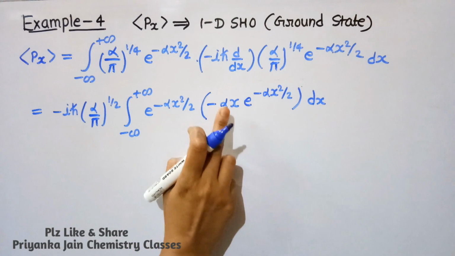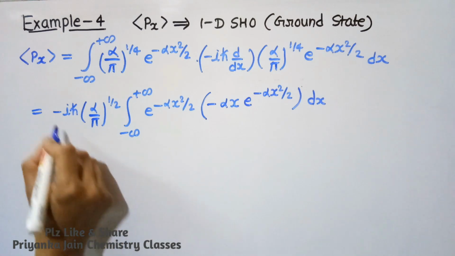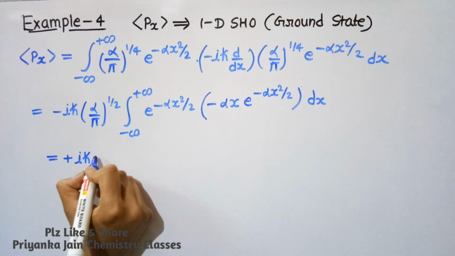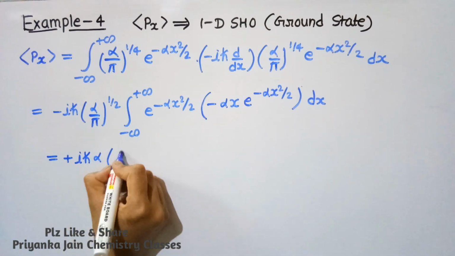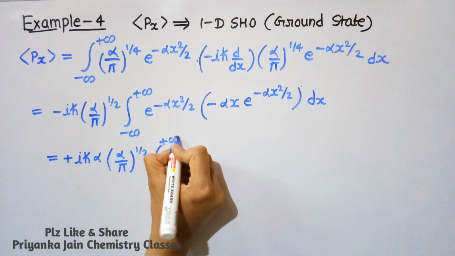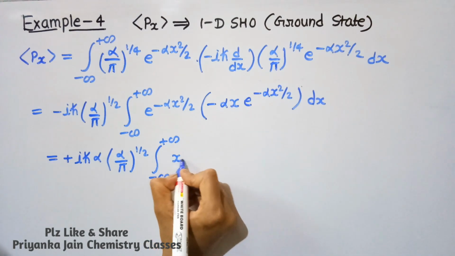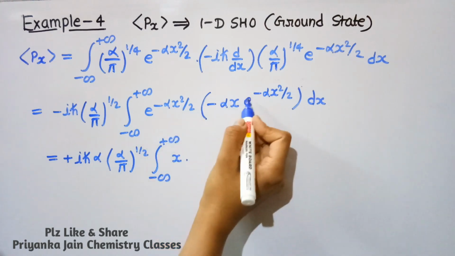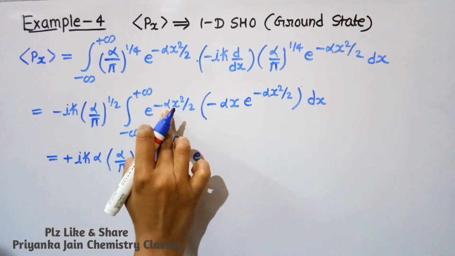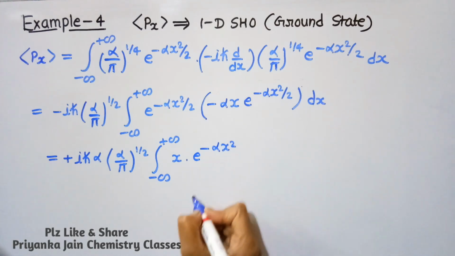In this way. Now we can take this constant term outside, so minus and minus will be plus, and then iota h cross alpha (alpha/pi)^(1/2), and then the limits, and then write down this x, okay, and then these powers will get added, so it will become minus 2 alpha x square upon 2, it means this will be equal to minus alpha x square, in this way, right?